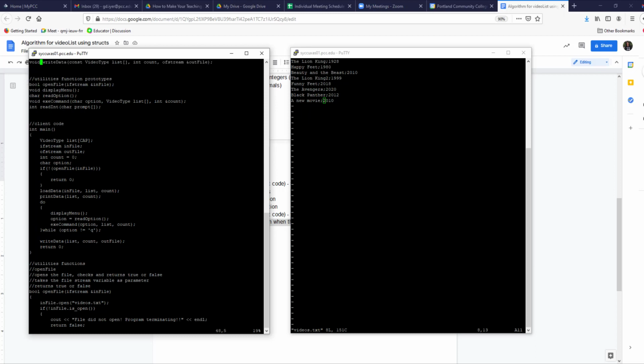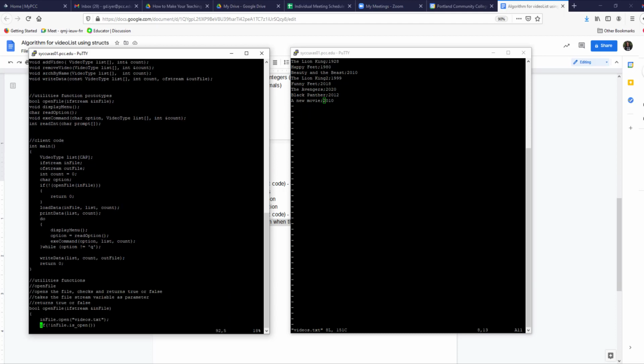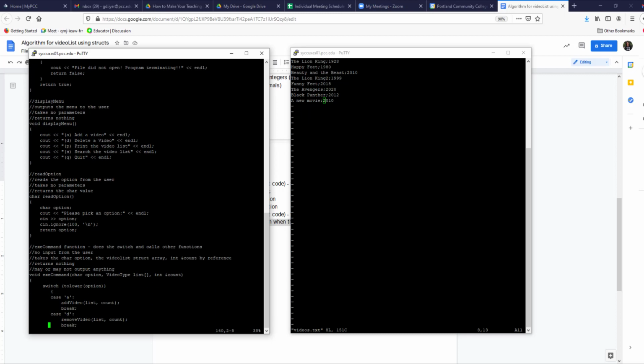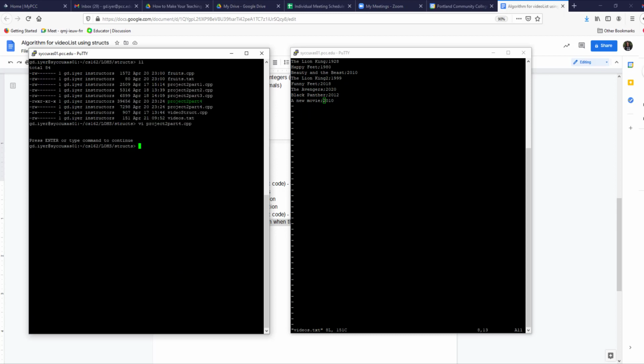Now, I also have a remove function here that I noticed I have not incorporated into my menu at all. So let's add, oh, I do have a delete video. Okay, so I do have the remove function incorporated. I thought I didn't have it. Okay, so now let's test all this. So everything is there. You do make, not make, I don't have my make, so g++ Project2 part 4.